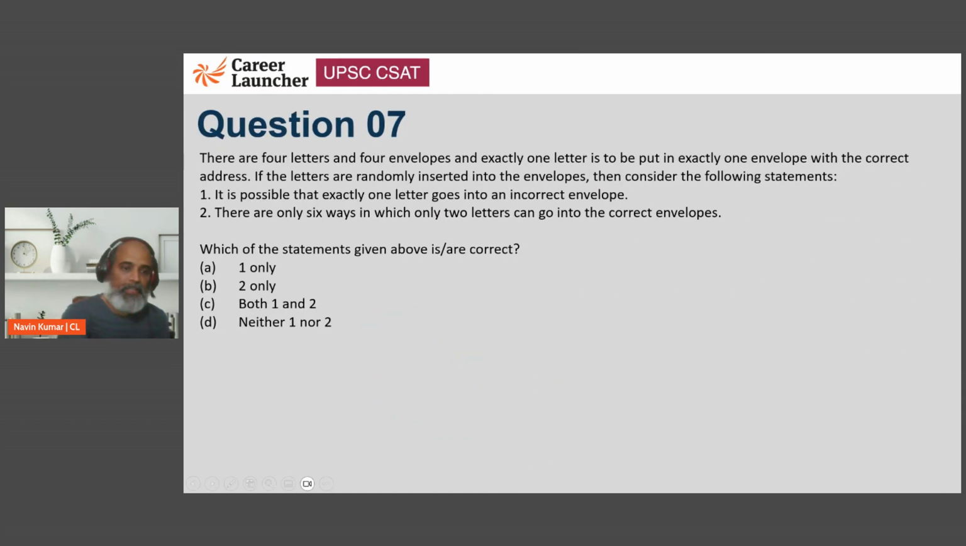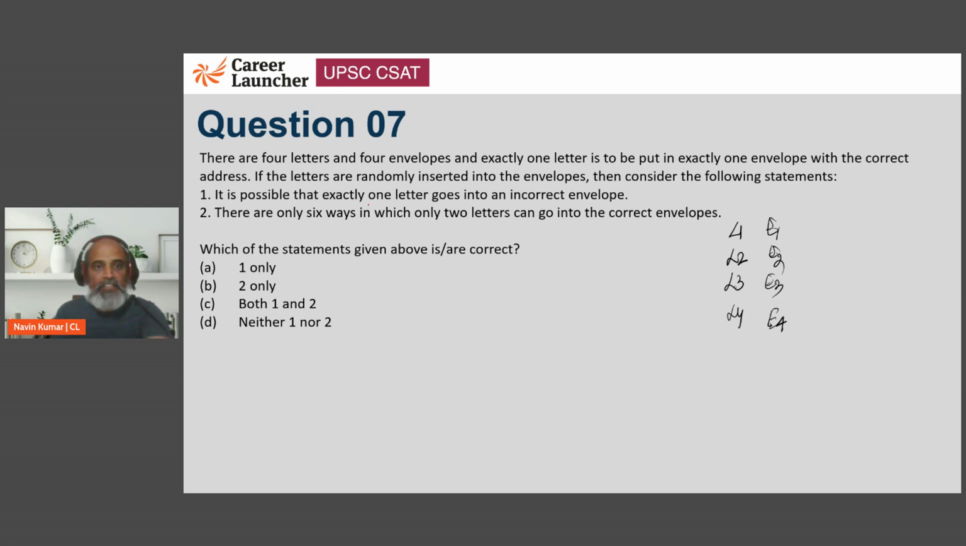Next problem. There are 4 letters and 4 envelopes, and exactly 1 letter is to be put in exactly 1 envelope with the correct address. If the letters are randomly inserted into the envelopes, then consider the following statements. It is possible that exactly 1 letter goes into an incorrect envelope. Okay, so if we call them letter 1, 2, letter 3, letter 4, so there are 4 letters and we have got their corresponding envelopes.